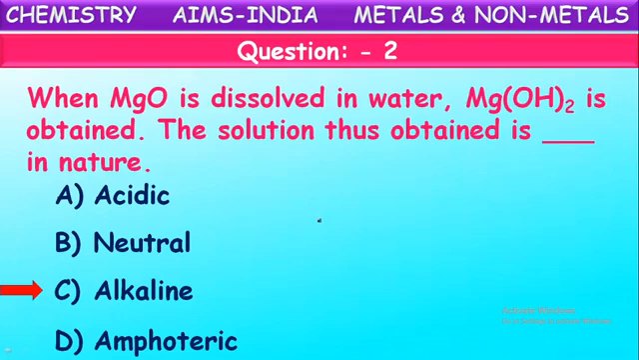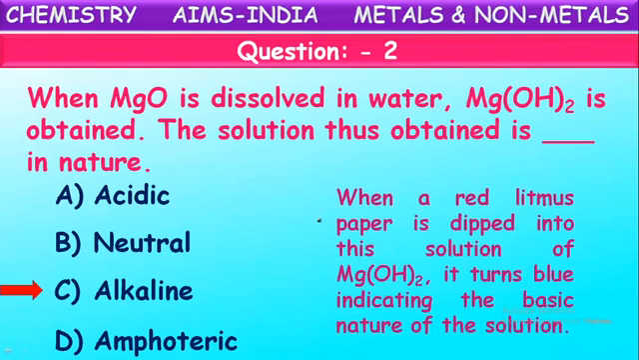This turns red litmus paper blue, because magnesium is a metal and its oxide and hydroxide are both basic in nature, which is also called alkaline in nature. Yes, when a red litmus paper is dipped into a solution of magnesium hydroxide, it turns blue. This indicates the basic nature of magnesium hydroxide. Magnesium hydroxide is a basic or alkaline substance.